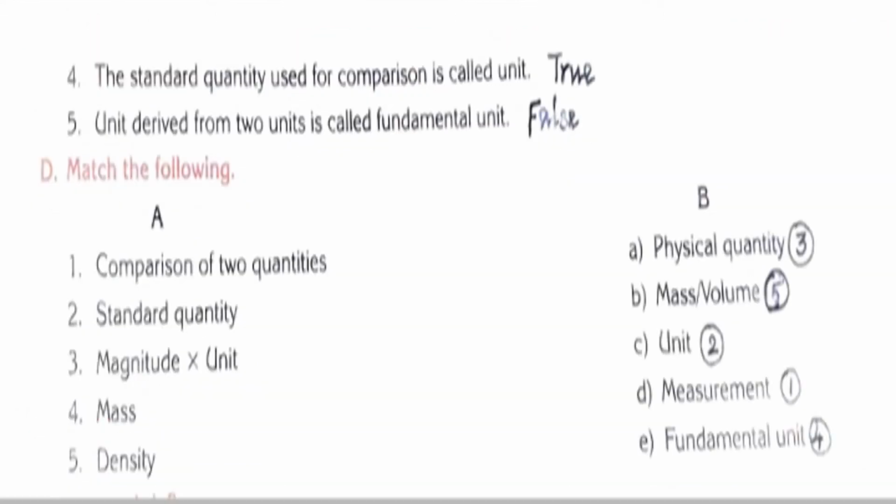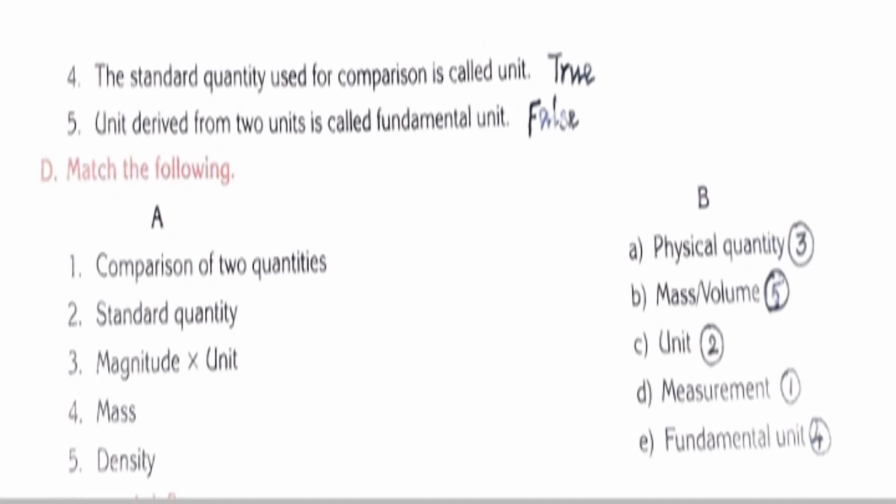Take page number 19. Fourth one, the standard quantity used for comparison is called unit. So it is true, is it, children? True. And then fifth one, unit derived from 2 units is called fundamental unit. Unit derived from 2 units is called derived unit, is it? So it is false. So the answer for the true or false is false, false, true, true, false. Okay.